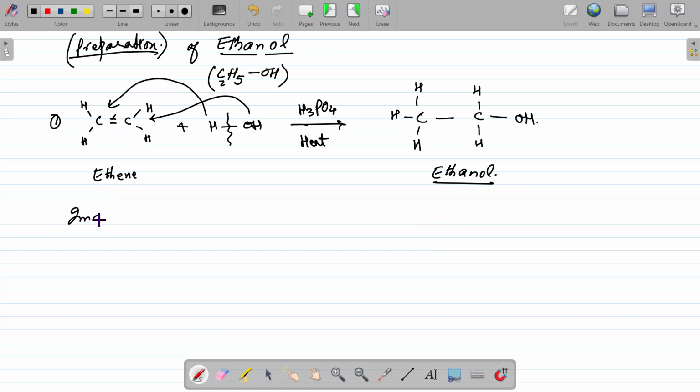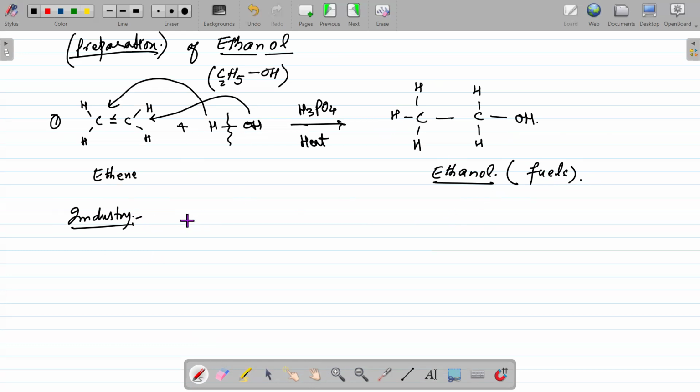Ethanol is one of the very famous fuels, so there is a higher demand for ethanol in the market.